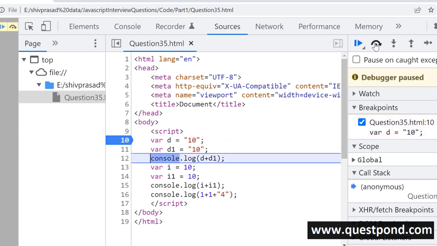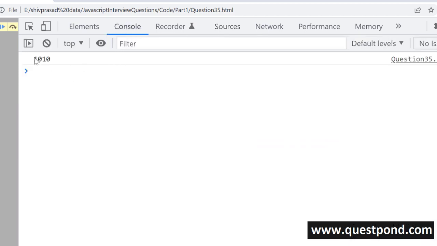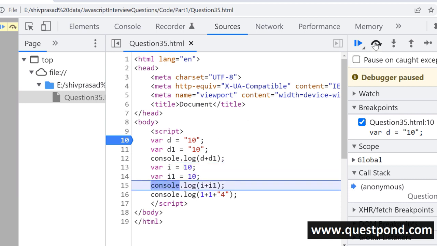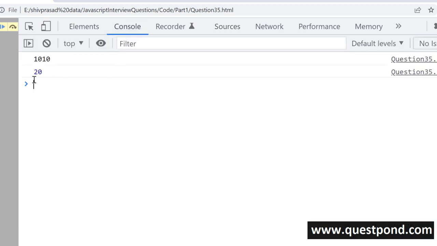So the output of this will be 1010, right? If you look at the console, the value is 1010. What the interviewer is expecting is that when two strings are combined with a plus, they will do concatenation and not arithmetic addition. Now look at 13 and 14. If these were numbers, then 1 plus I1. At this moment they are numbers, because we have not given double quotes here. So this will properly show 20. So this is arithmetic addition and this is concatenation.